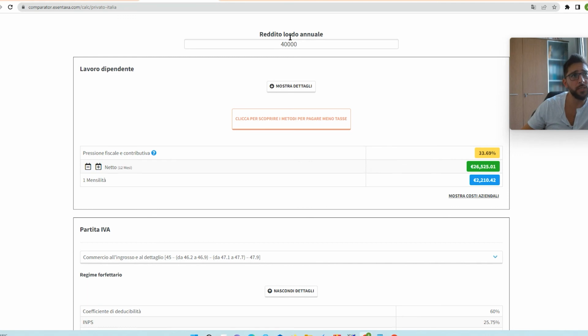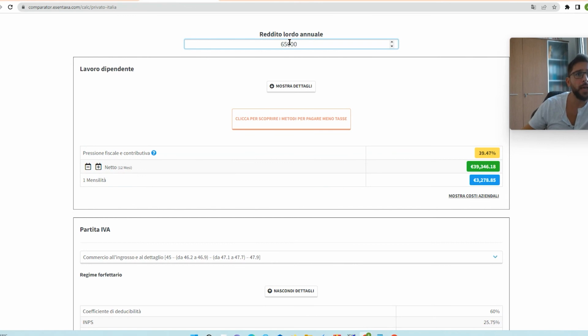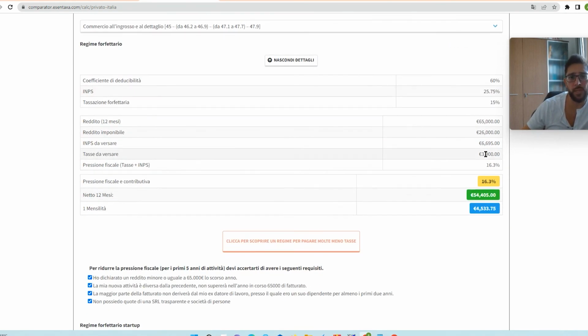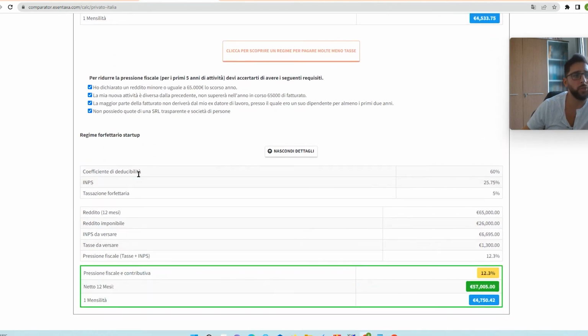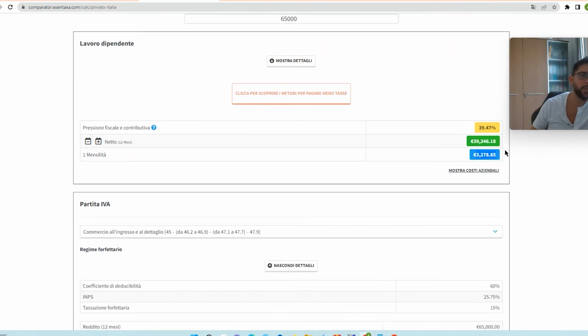Of course, this even increases if you increase your income. So this difference becomes huge because if you have 65,000 euro in terms of revenue, you're going to have almost 40% in terms of social contribution and fiscal pressure combined. And if you go to the forfeit regime with the same amount of income, for example, as a trader or e-commerce business, you pay only 12%. And your net in your pocket is 4,700 euro against only 3,200 euro. So as you can see, you have more than 1,000 euro difference every single month.